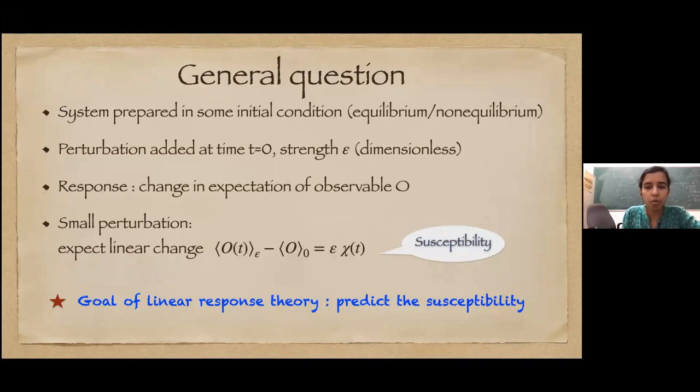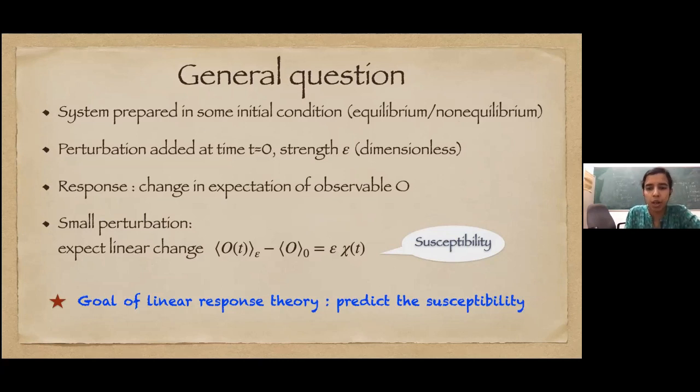So we have some observable, and it's changing with time, of course, when we start the perturbation. Response theory predicts the change at some time t, starting from time t equal to 0. What I have written here, O_t in epsilon, is the perturbed value after some time t, after the perturbation is introduced. And if the perturbation is small enough, then we expect that this change is linear in epsilon.